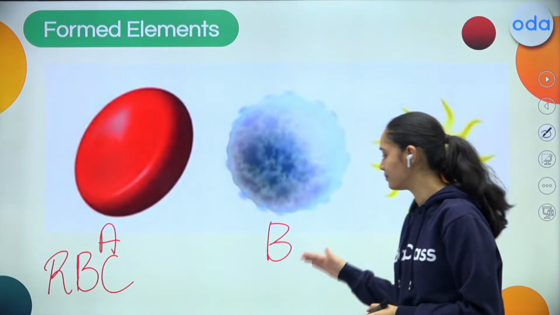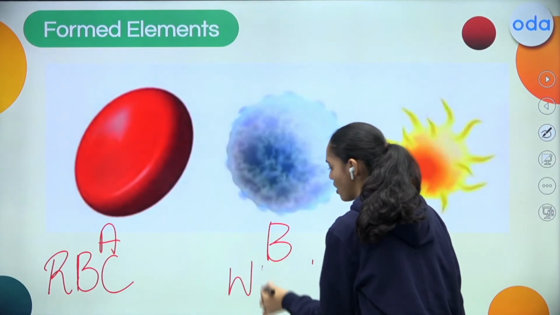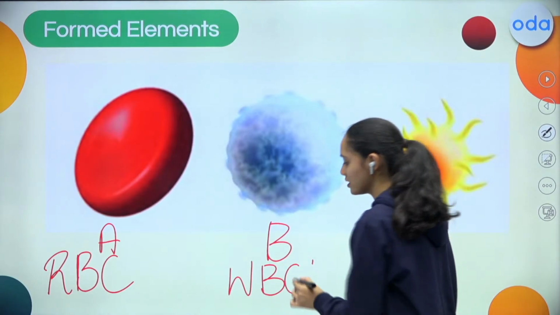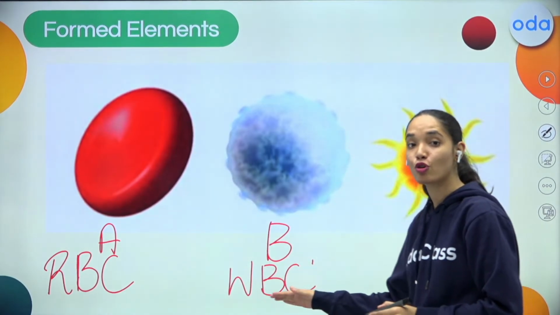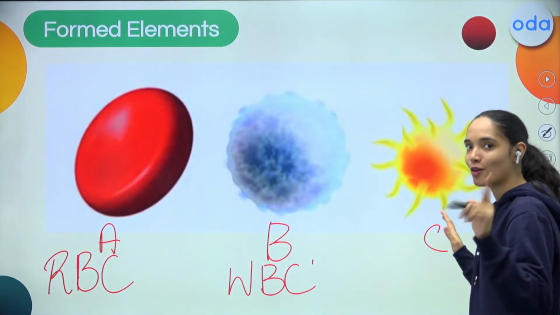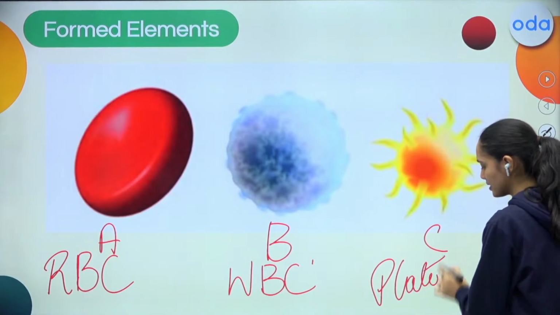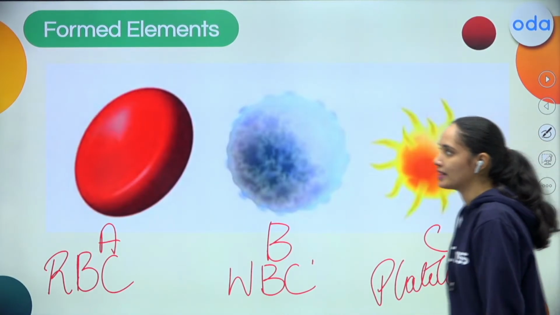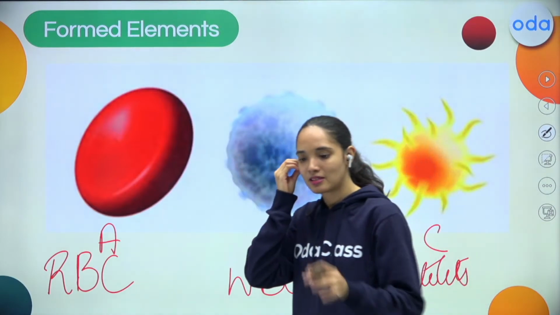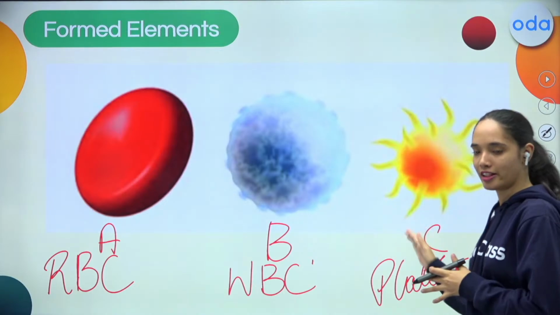How about this then? Very nice. This is white blood cell, WBC or leukocyte. And now what is this one? It's not a yellow blood cell. It is the platelets. So basically these are the three formed elements. These are the red blood cells, WBC and the platelets.